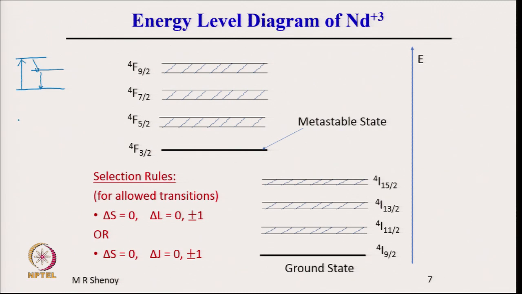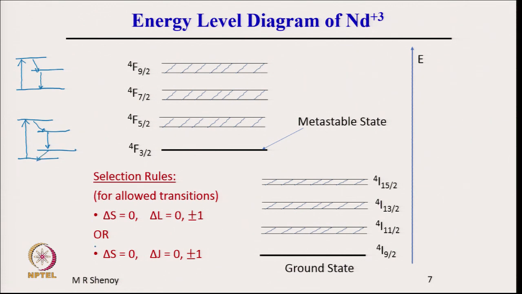In the case of a 4 level system, we normally show it like this: atoms are excited here, from here rapidly come down to an intermediate level, from there come down by laser transition, and then come down here.